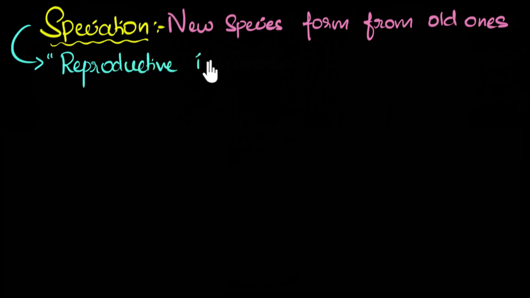Anyways, coming back to our question, how do new species get formed? Well, the major requirement for this is something called reproductive isolation. So what does this fancy term mean? Well, it basically means that we need to make sure that there are at least two groups of the same species that are not reproducing with each other. That's the whole idea behind reproductive isolation.